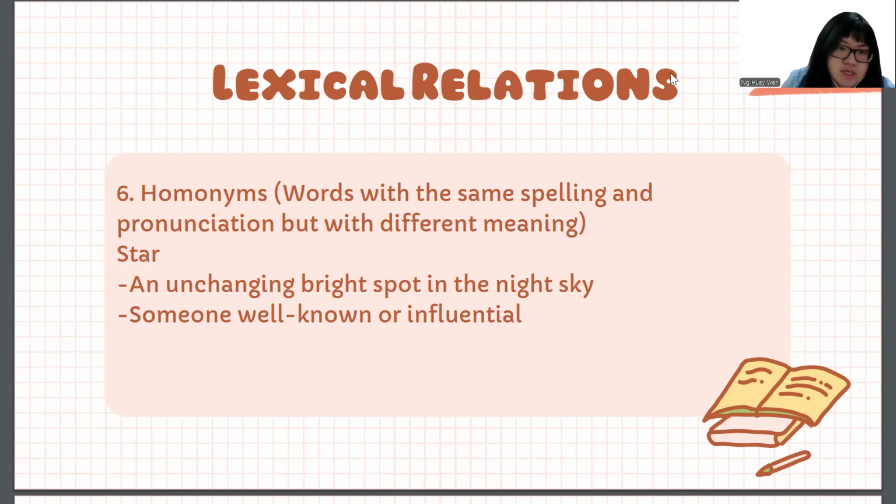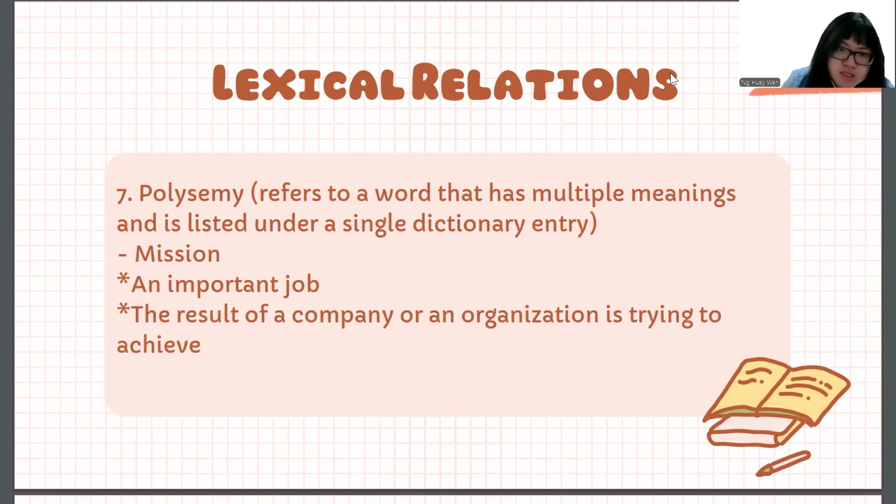The first meaning for star is an unchanging bright spot in the night sky. Another meaning is someone well known or influential. Next one is polysemes. It refers to a word that has multiple meanings and is listed under a single dictionary entry.